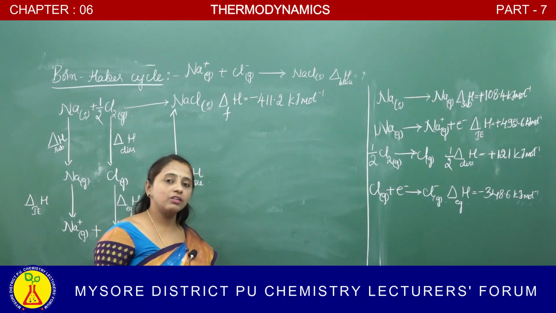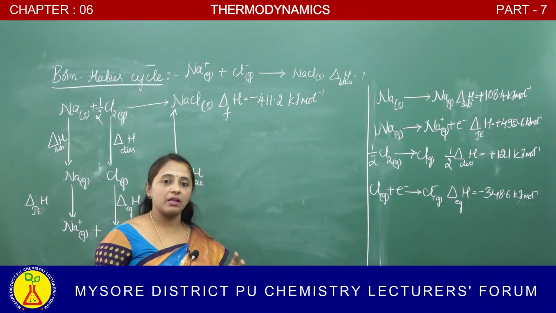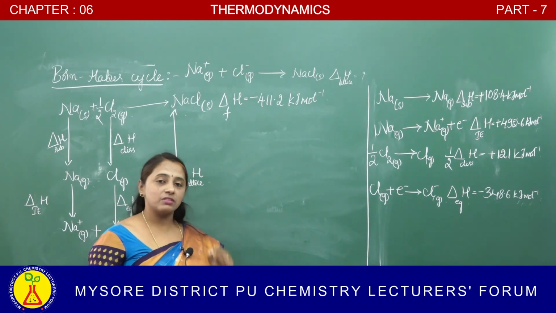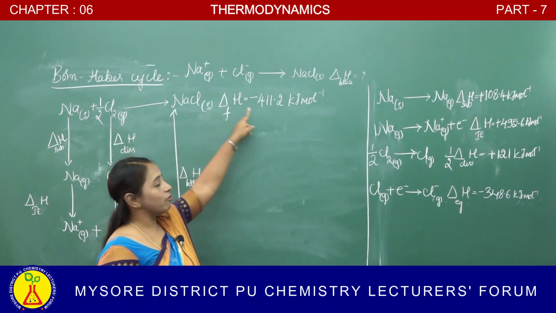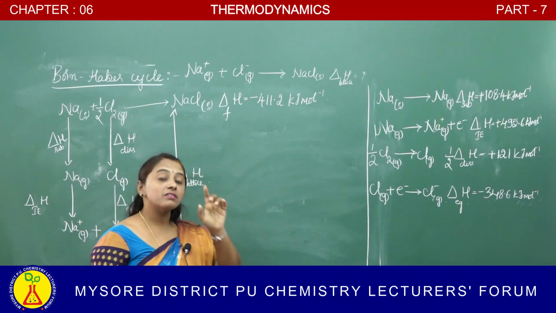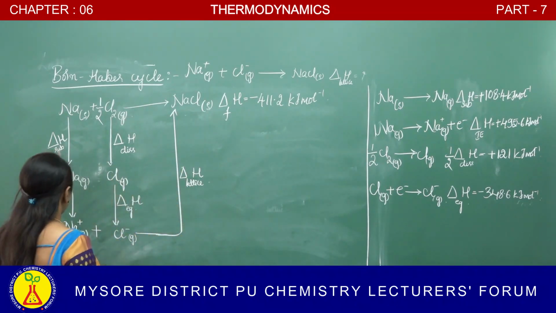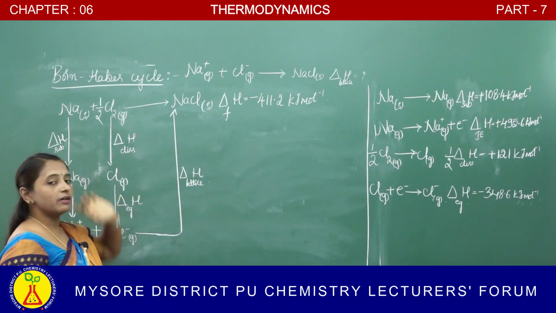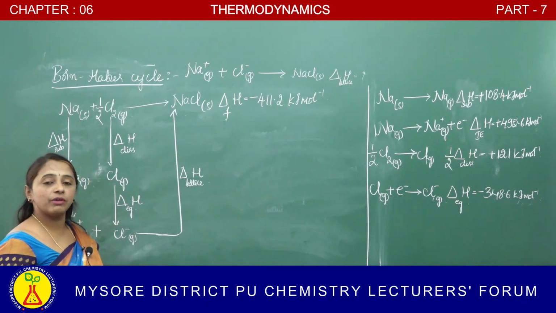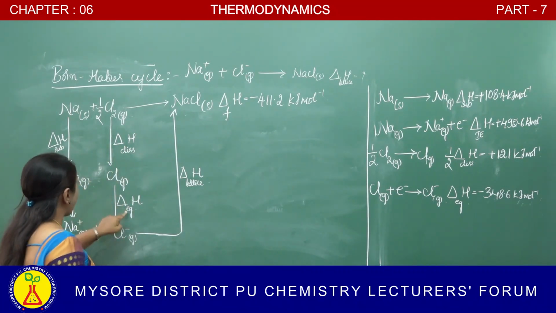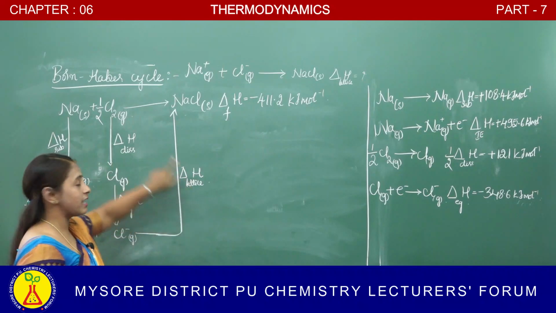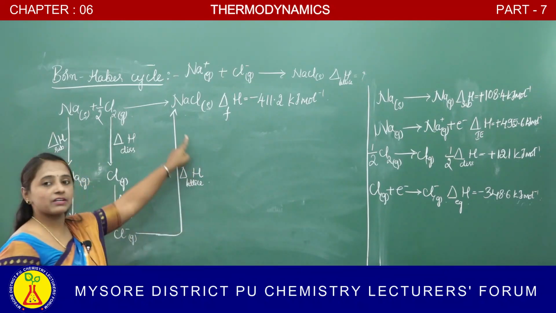In Hess's law, what did we say? If a reaction takes place in several steps, then the standard enthalpy of the reaction is the sum of the enthalpies of the intermediate reactions. These are the intermediate reactions.